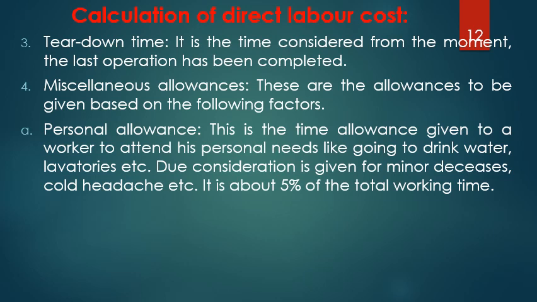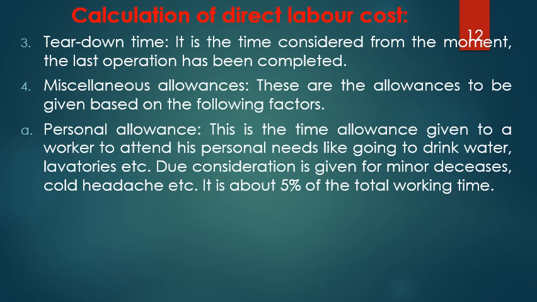We may start getting minor diseases like headaches and other things. We may have to take our lunch, breakfast, snacks in time. These are all the personal allowances, and it's about 5% of the total working time.